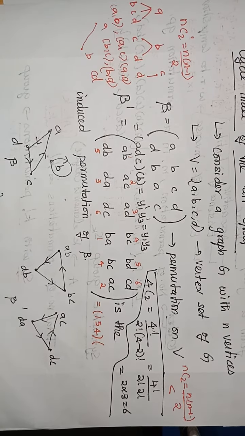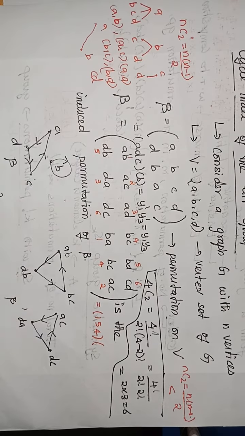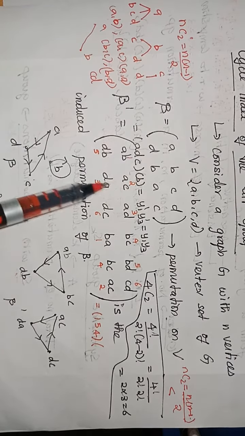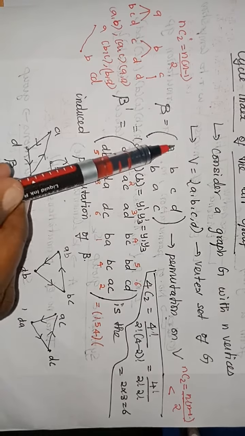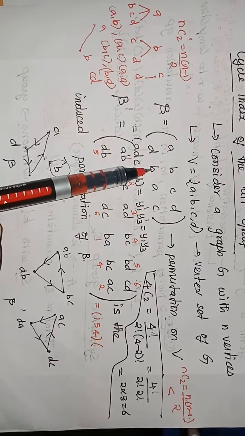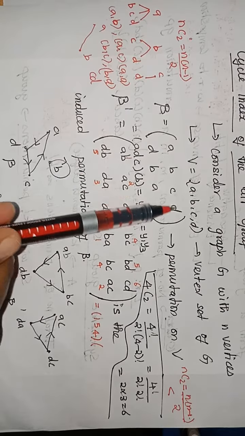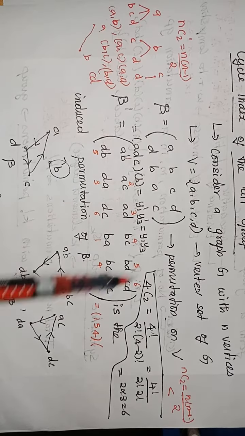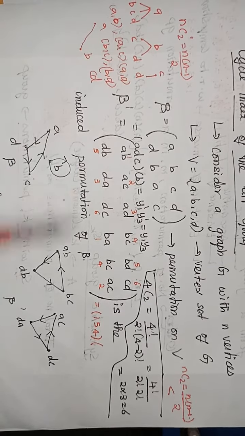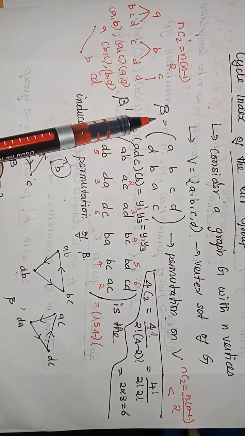1 to 5. AB maps to BD. What is the image of AC? AC maps to DA. What is the image of AD? DC. What is the image of BC? BA. What is the image of BD? BC. Finally, what is the image of CD? AC. So the images have been calculated using beta.